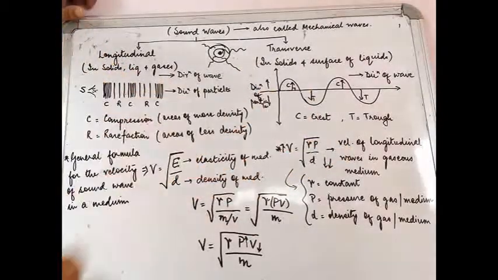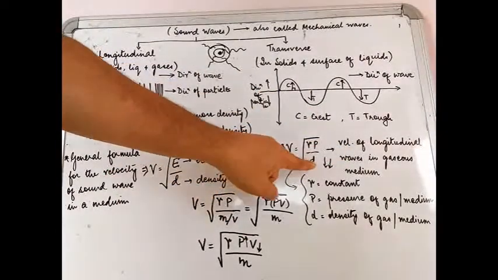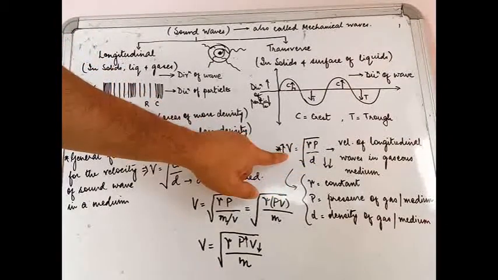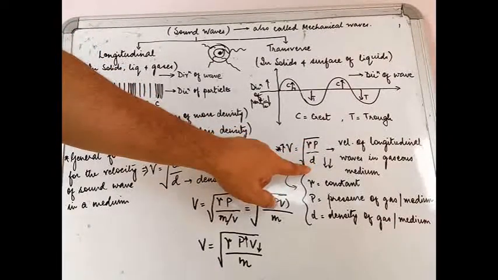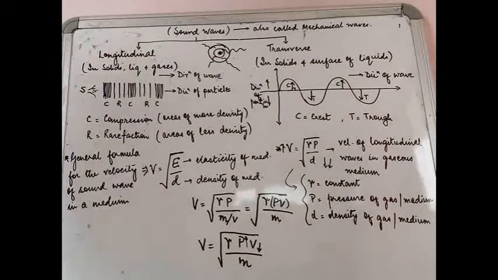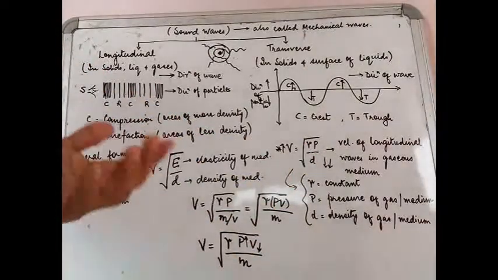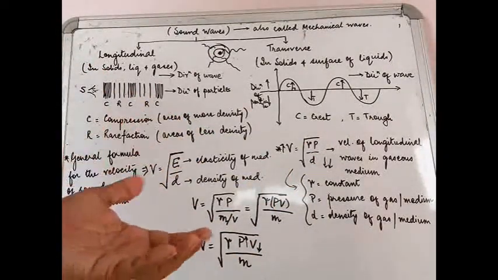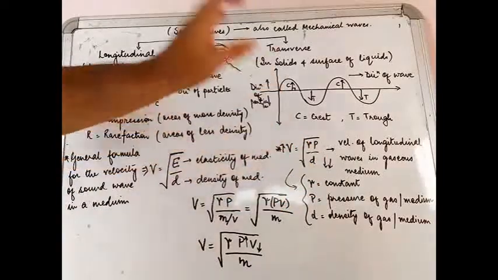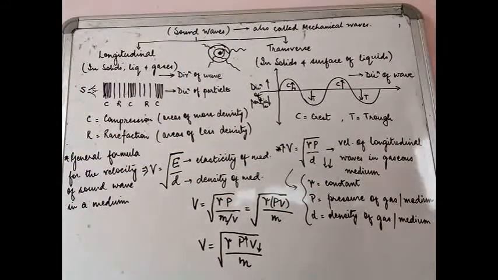Now what you understand is the dependence of the velocity of sound on the density of the gas as well as the pressure of the gas. Pressure of the gas does not have any effect on the velocity of sound, whereas the density of the gas actually really has an effect. If density decreases, the velocity of the sound increases. Okay?